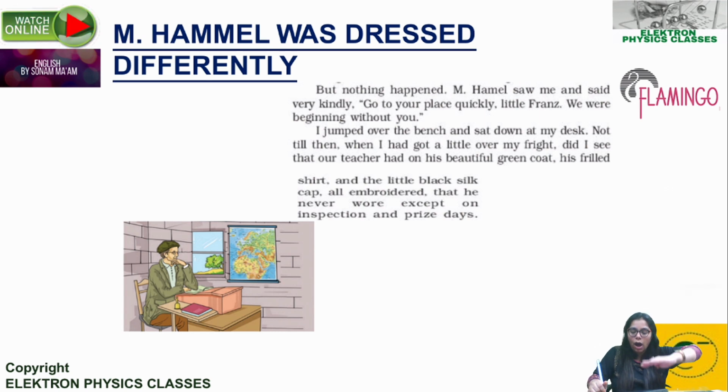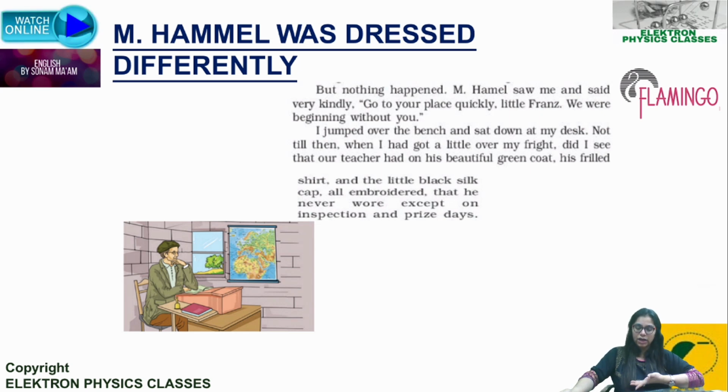Finally, when he hopped and settled at his desk, now, until now it was all him. So now when he literally settles, when I had got a little over my fright, of course the fright had gone now. So what did he see? He realized and he saw that our teacher had on his beautiful green coat.